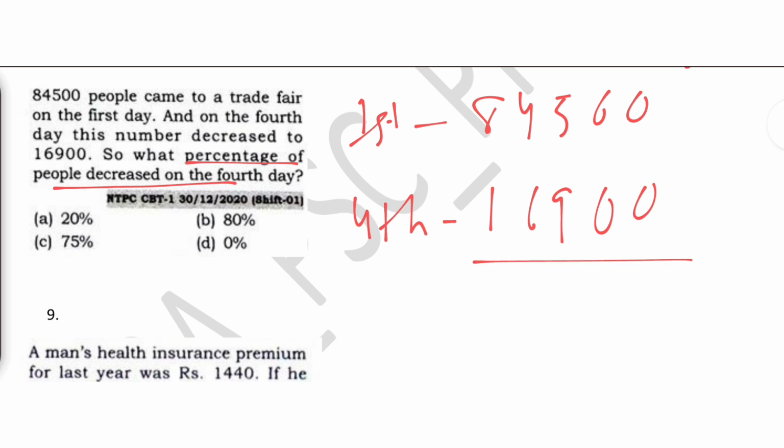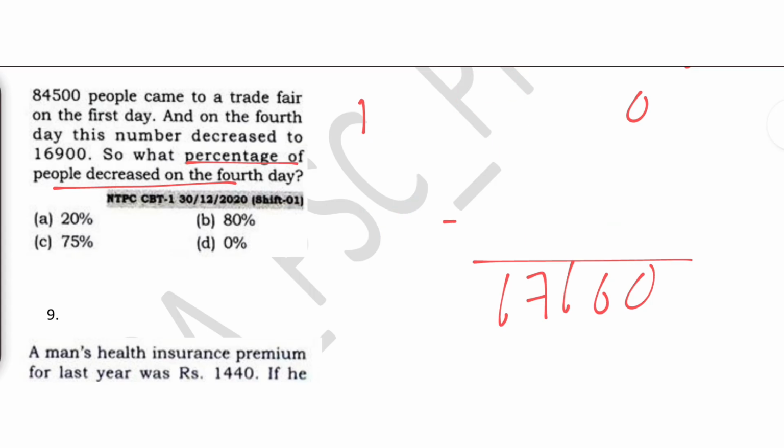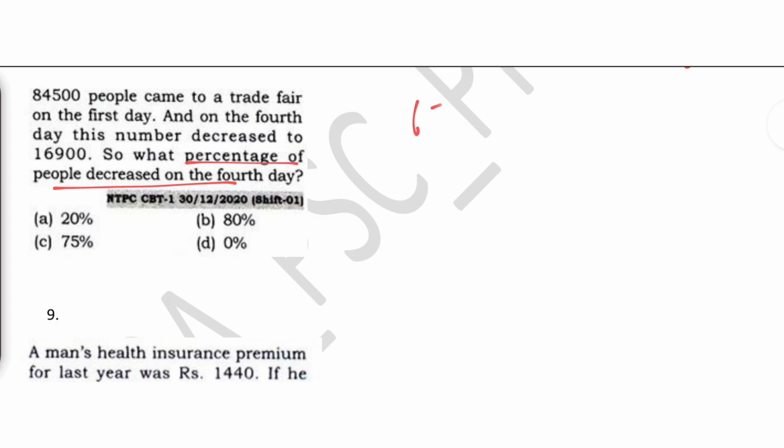Okay, so we'll find the difference between this. So the difference is 67600.